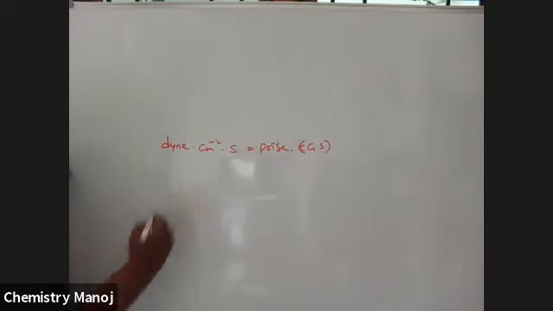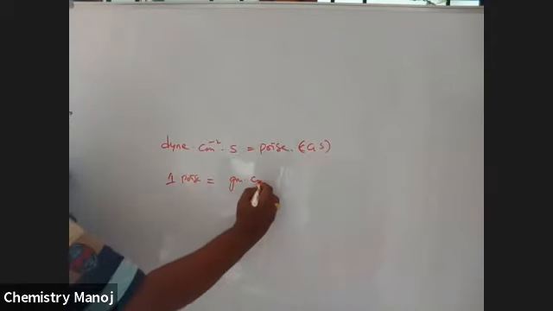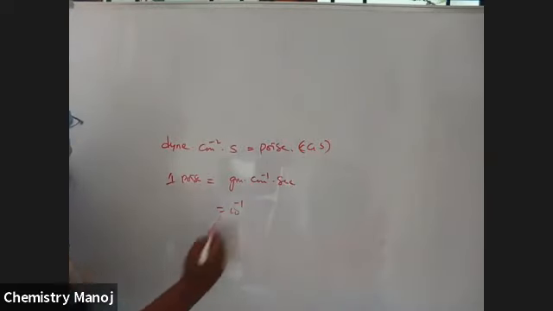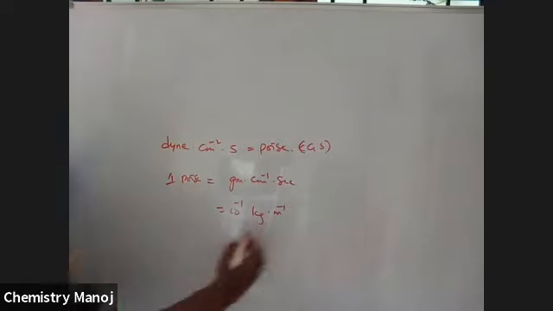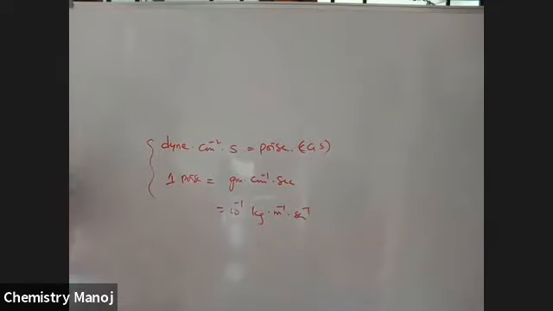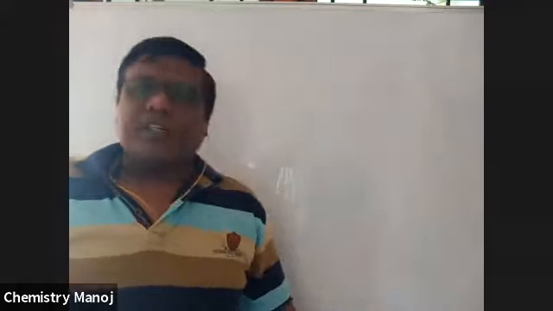Next, 1 poise is equal to 1 gram centimeter inverse second inverse, which is equal to 10 power minus 1 kg meter inverse second inverse. These are the different units. So poise and dynes are all units of viscosity. So this is all about your viscosity concept. Finally, viscosity is inversely proportional to temperature.